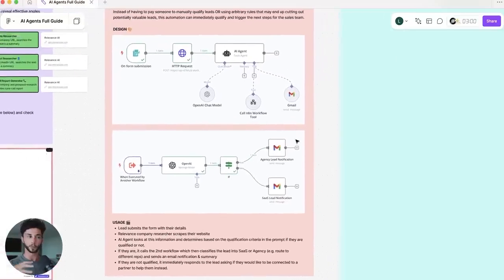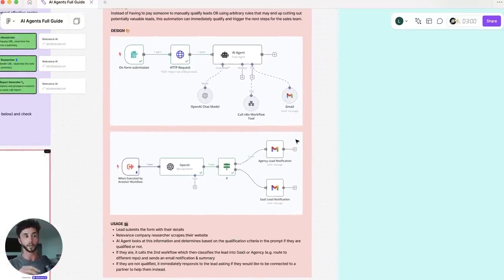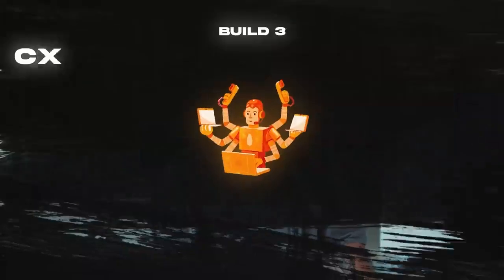So I hope this has been a cool one to show you how N8N works. I really, really like this agent functionality that they have. I think you guys are going to be able to build some awesome stuff if you keep going down this rabbit hole. So that has been agent build number 2. Stick with me as we jump into agent build number 3, which is a pretty damn cool one, focusing on both chat and voice-based agents, all in the same build. So let's keep the ball rolling.